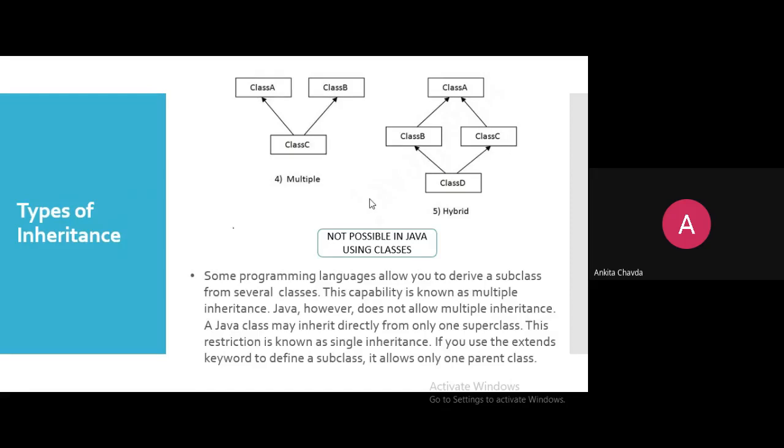Suppose I'm having two parents. In my class A, I have a void show method. In class B also, I have a void show method. Both are exactly identical. Now there is one class C as a child class, and we always create the object of the subclass. So I have created the object of subclass C equals new C. Now I'm calling C.show. Which method will be called, of parent A or parent B?